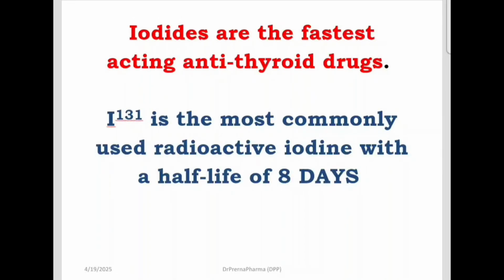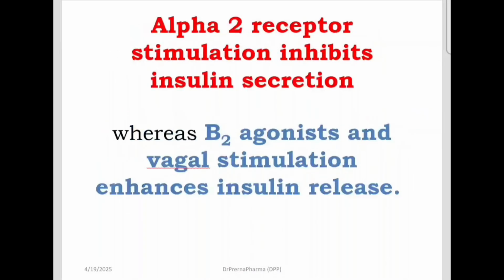Many times the question is asked: iodine 131 has a half-life of 8 days. Which radioactive iodine is the most commonly used? So it is iodine 131. They are the fastest acting antithyroid drugs.